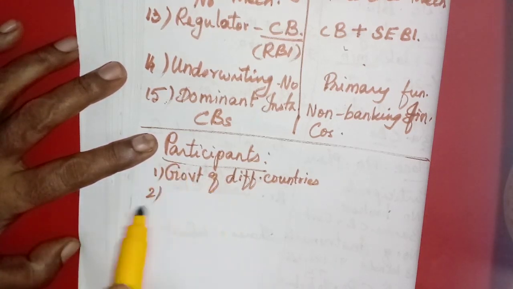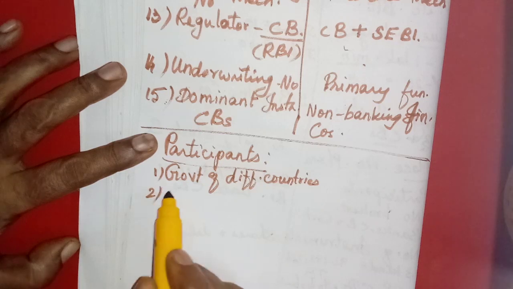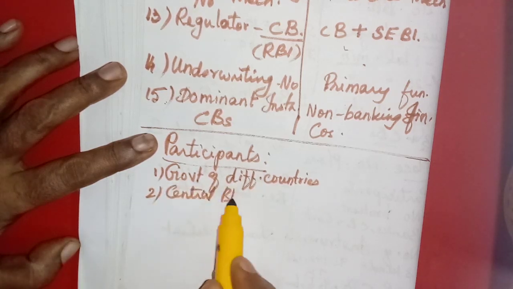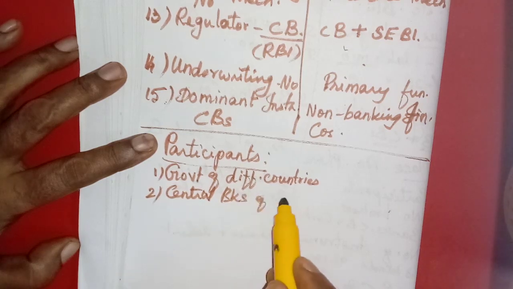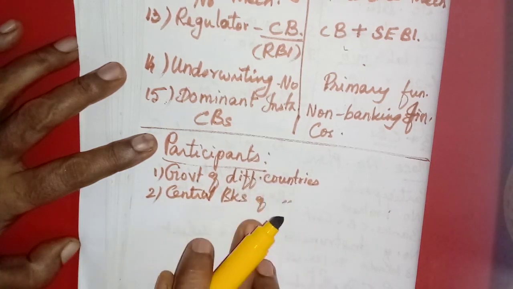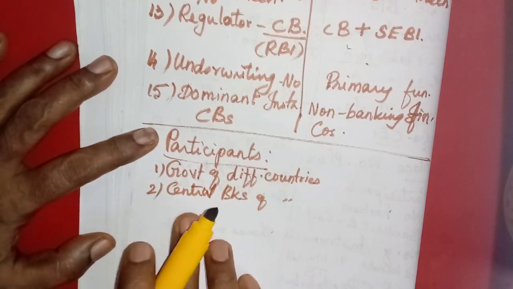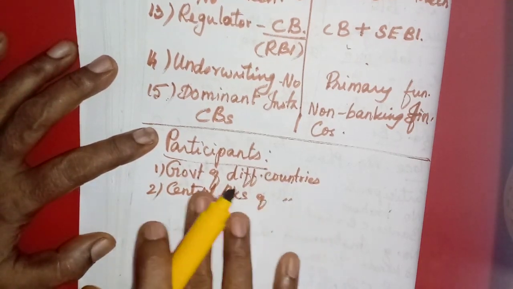Then central banks of different countries. Each country has one central bank. Ours is the Reserve Bank of India. Like that, other countries' central banks will participate.